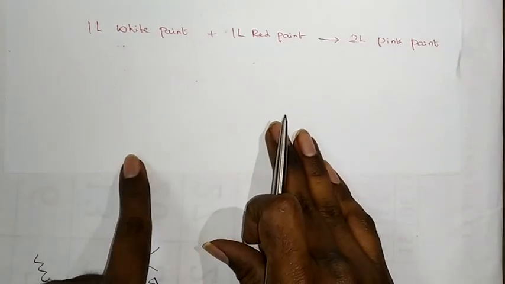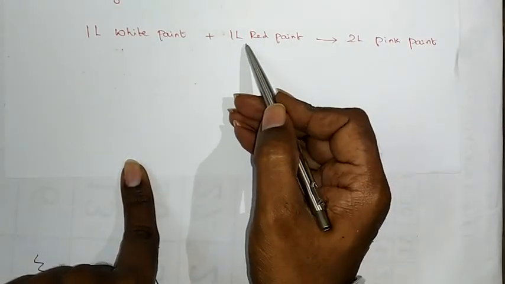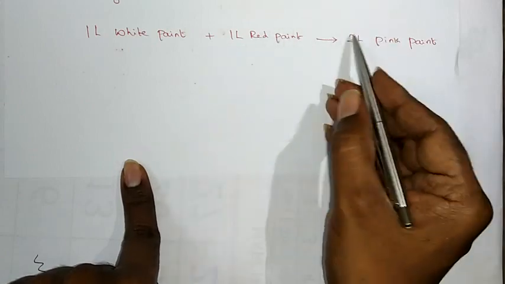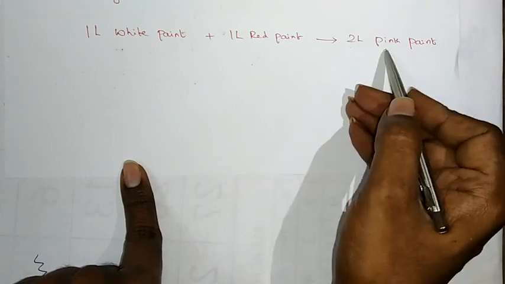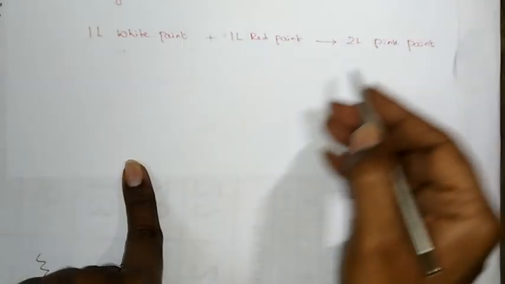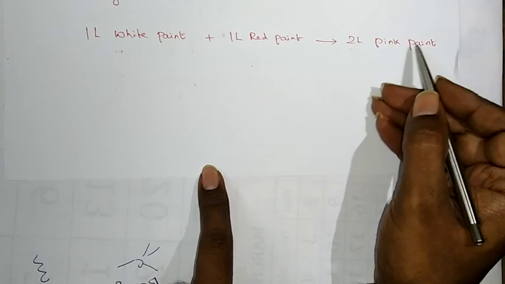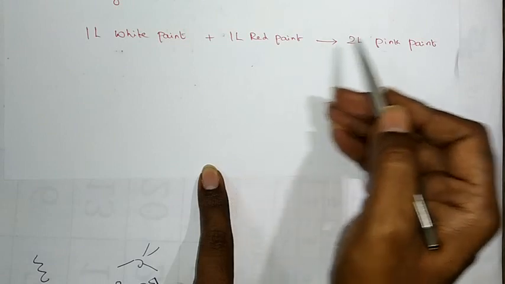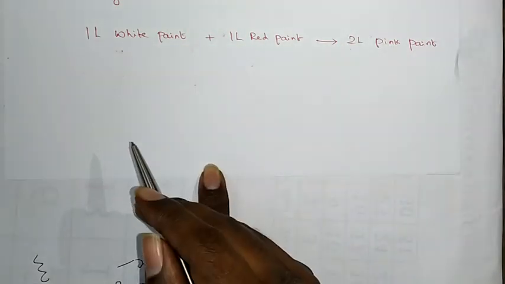Another analogy for this hybridization: I have 1 liter of white paint and 1 liter of red paint. When they mix up together, what happens? The total volume will become 2 liters of pink paint. The resultant color is pink. Pink is the intermediate color between white and red, so it is considered a hybrid of white and red paint.